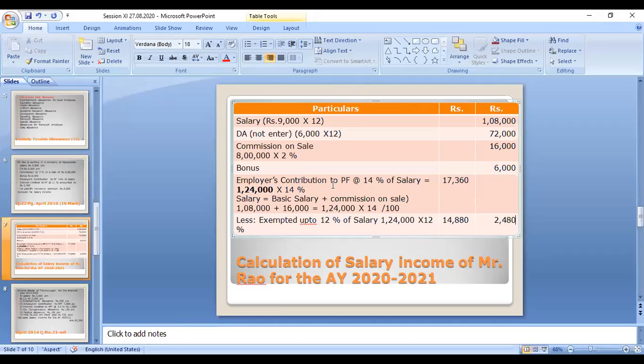The employer contributes 17,360 to the provident fund account. As per the rule, only 12% of salary is exempted. So 12% of the salary of 1,24,000 is calculated, and that amount is 14,880 only. Up to this amount it is exempted; above this amount it is taxable. It is subtracted. Okay, so PF is over.